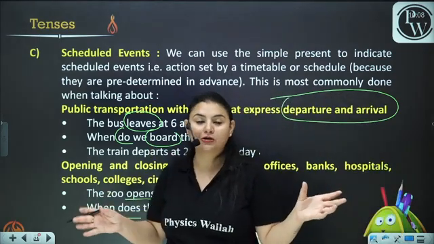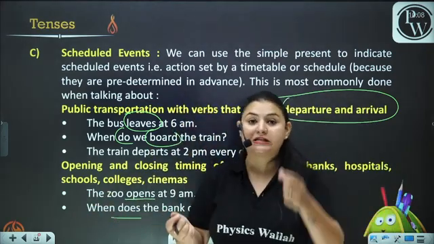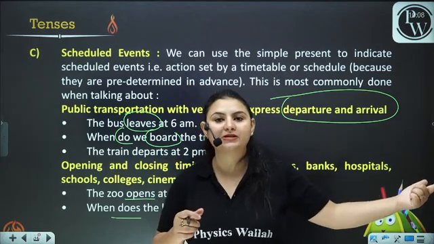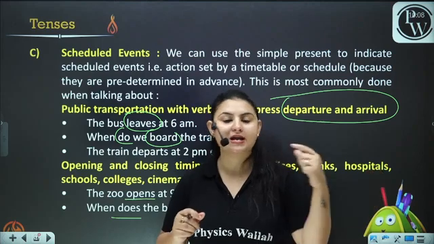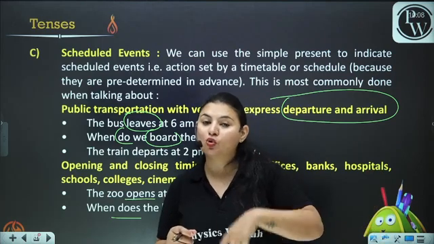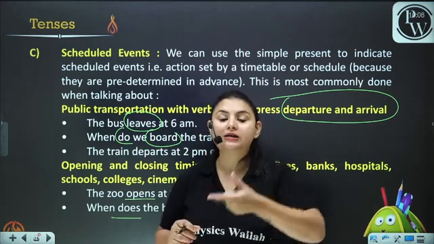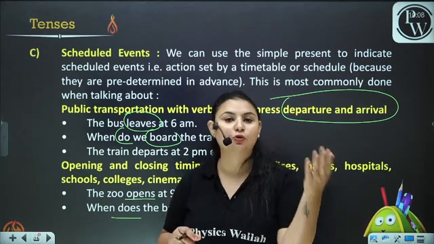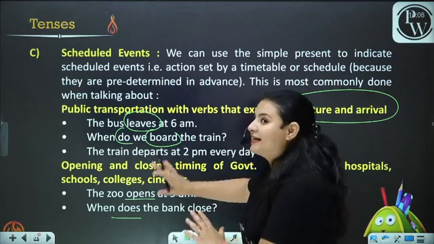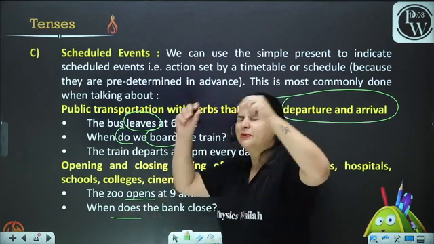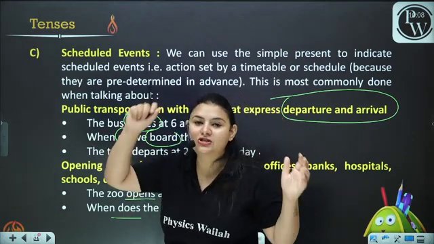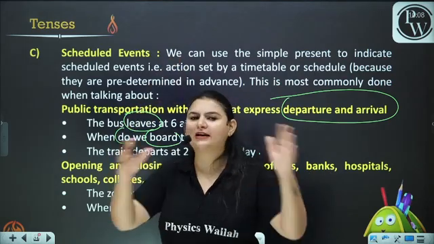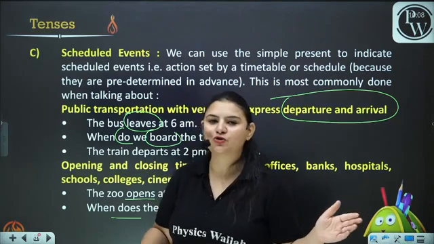As I've already told you, when we change the sentence into the interrogative form in the simple present case, we put do and does. And where do we put do and does? We see the subject. If the subject is singular, we put does. If the subject is plural, we put do. You can clearly see it in the examples. I'm repeating time and again: just try to apply the formula in the sentence and you'll clearly be able to understand how we do it.